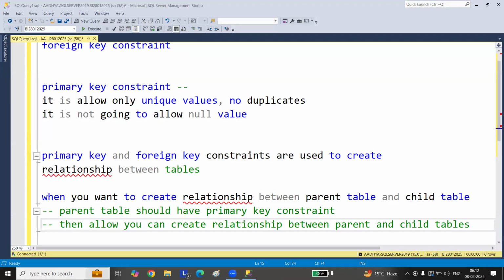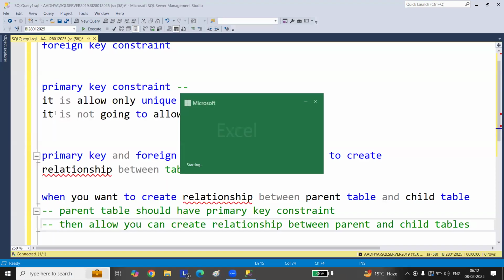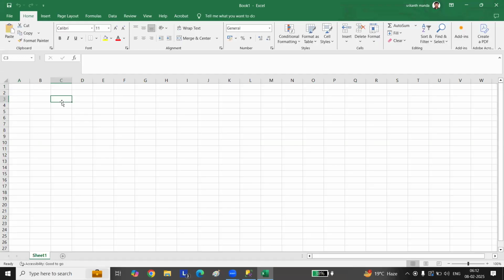So let me go and show you in Excel here. Yesterday we talked about country. I created a country table, then a state table, then a city table. When I say country, you have your country ID.